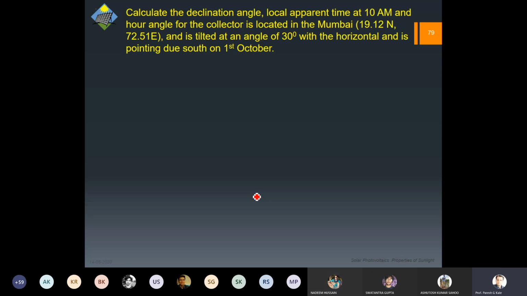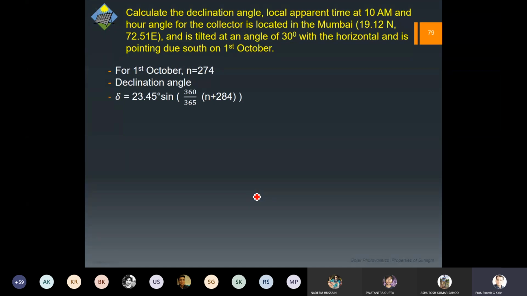Anyway, so can you calculate the declination angle first? First of all, what do you need? This is on the 1st of October, so you have to count the number of days. So n is 274 that you have to use. So for the declination angle, you can use that expression, and please let me know the value.